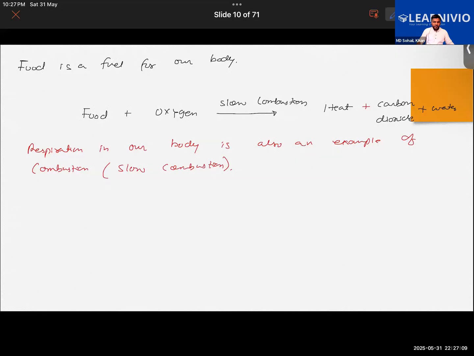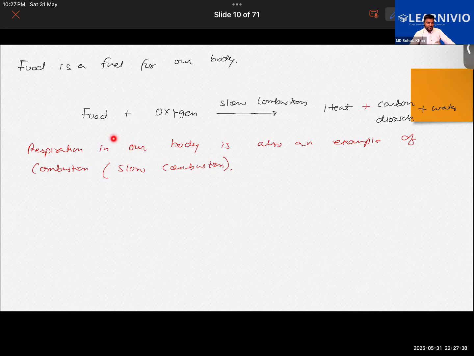You know that if we don't eat food for very long hours, if someone has fasted for 48 or 60 hours, let us suppose, or after not eating for 4 to 5 days, one of the things that happens is that the body's temperature will drop. Why? Because this combustion is not taking place in the body anymore.